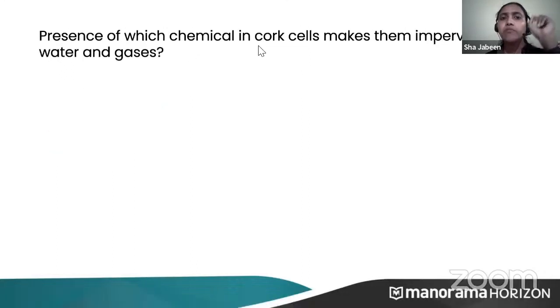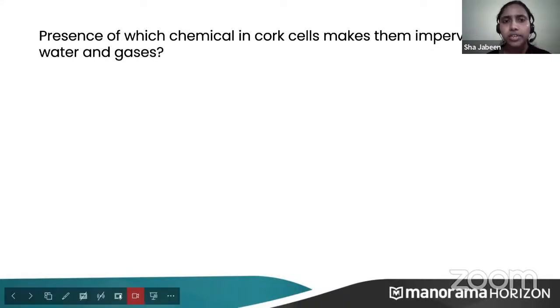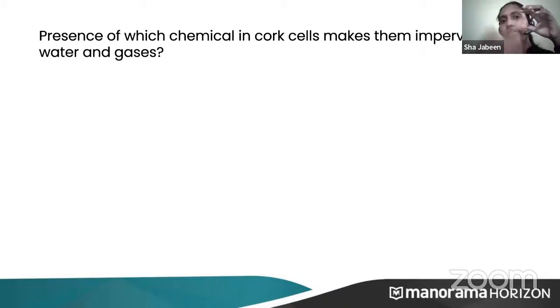Next, presence of which chemical in cork cells makes them impervious to water and gases? Now, what are cork cells? First, let's see what cork cells are. Cork cells are cells formed when the plant gets matured.